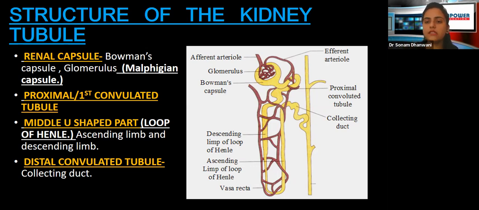All right, now another thing that you need to know about is the blood vessels over here. So we have the afferent blood vessels and the efferent blood vessels. Afferent means the word starting with A. Afferent means the blood vessels which are coming towards the part, which are entering the part. Efferent, when we say EFF, efferent means going away from the part. So blood vessels which are leaving the part are going to be known as the efferent blood vessels. Blood vessels coming towards the part are going to be known as the afferent blood vessels. Okay. Are we clear with this? Okay, so that is about the structure of the kidney tubule.